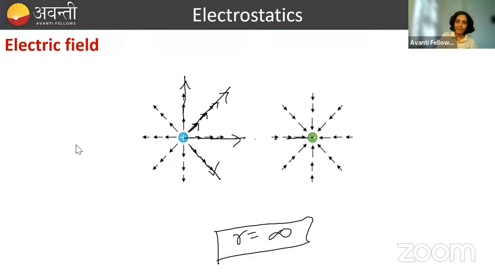For negative charge, what's the rule? Electric field will end at negative charge. Again, electric field lines are continuous lines. यहाँ पे इस तरह से दिखाया गया है, continuity ही दिखाया गया है, लेकिन अगर confusion हो तो मैं इसलिए ऐसे draw कर दे रही हूँ, ठीक है. So these are continuous lines. So on negative charge, what will happen? Electric field line will end at negative charge and electric field line will come out of positive charge.